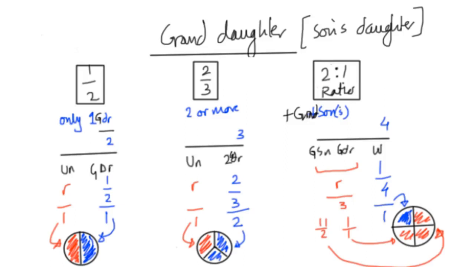So we're going to start off the calculation from 4, give 1 to the wife, and the remainder 3 is going to go to the grandson and granddaughter. It's going to be divided between them 2-to-1. 2 goes to the grandson and 1 goes to the granddaughter. If you can't remember this, go back to the daughter's share scenario, the one we did last time, and watch that again and come back to this.